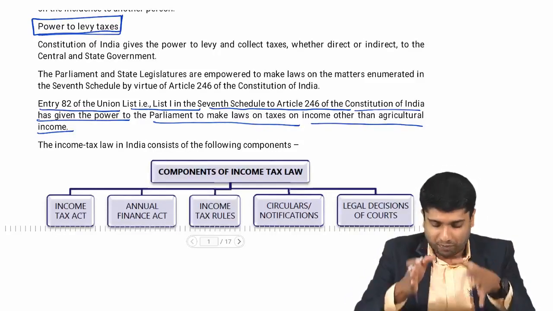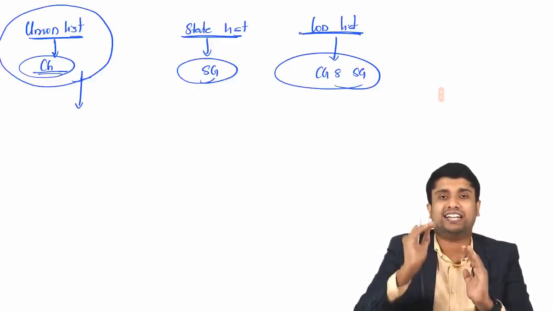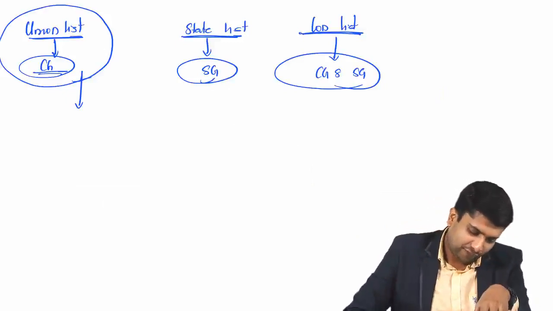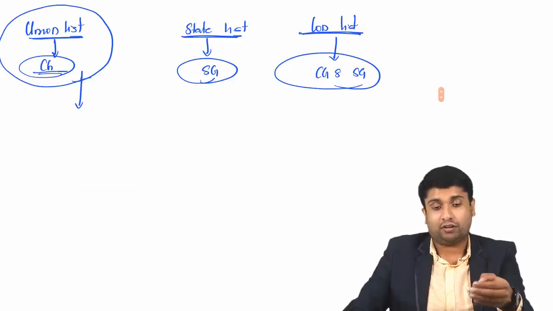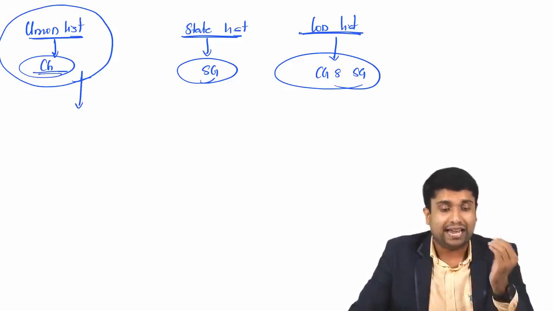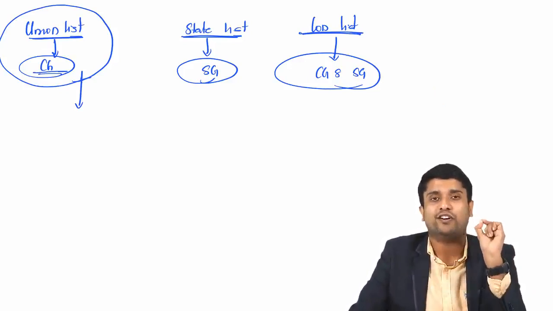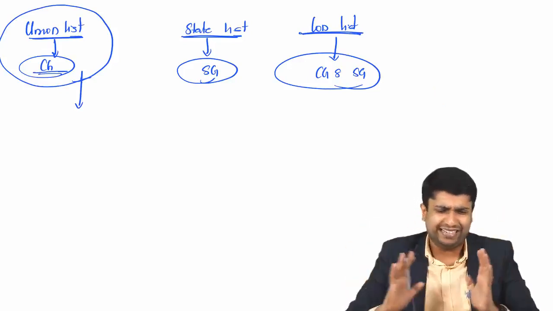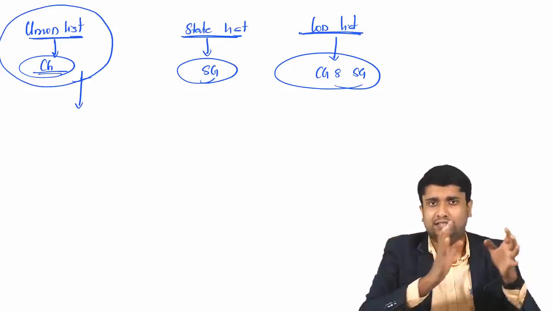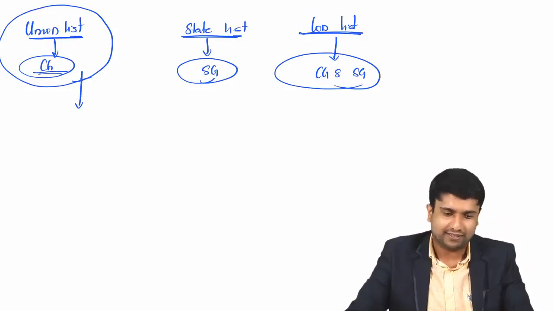In simple terms we can say income tax is nothing but collecting taxes for your income, right? So this power for collecting this tax has been vested with the government as per the Constitution of India, entry number 82, which is under List number 1 of Constitution of India. That's what they are saying. This is a simple introduction. This is not that important from your exam perspective. This is only for your understanding, to understand the origin of income tax.